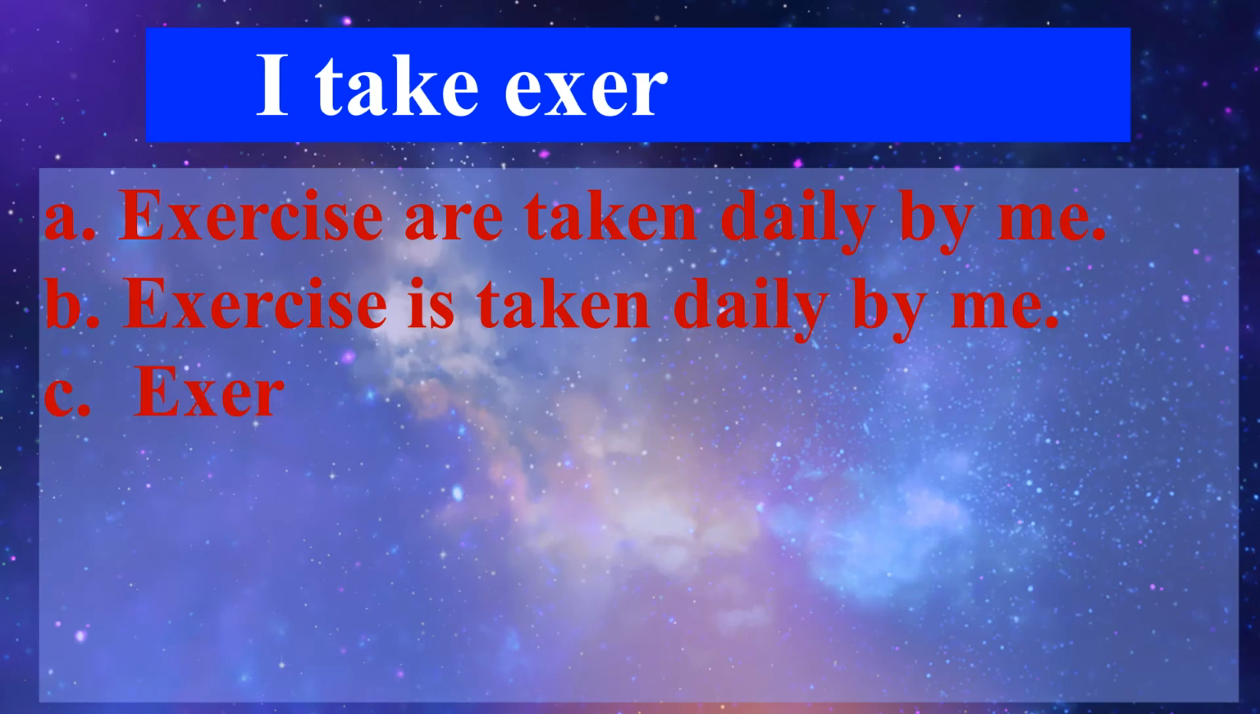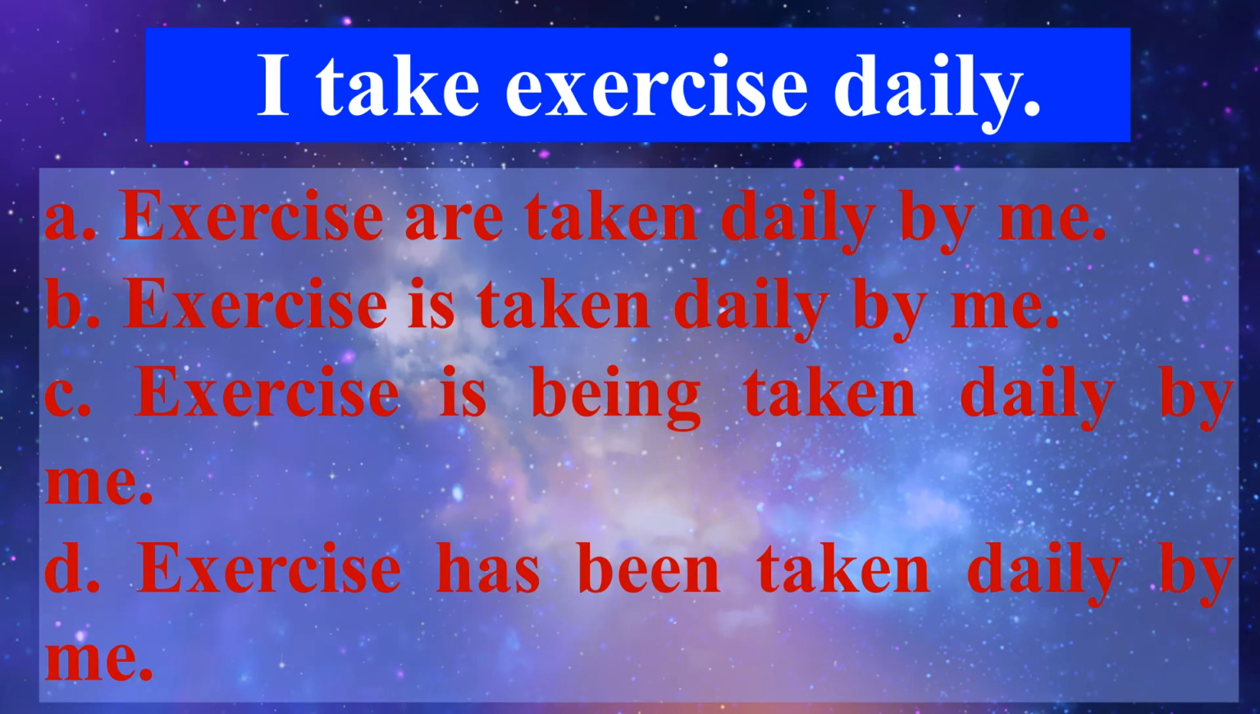The first sentence is I take exercise daily. The sentence is in simple present tense and exercise is the object. So, if we go with 3 basic rules, we should start our sentence with the exercise. And after going through all these options, we can find that B is the appropriate choice because object, the correct tense and the third form of the verb is accurately used here. So we should choose the option B.